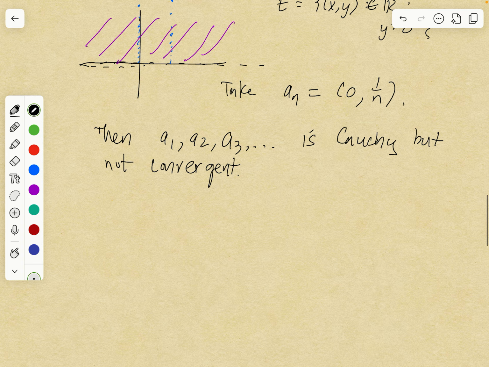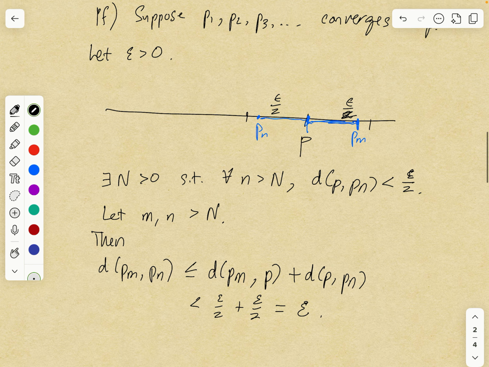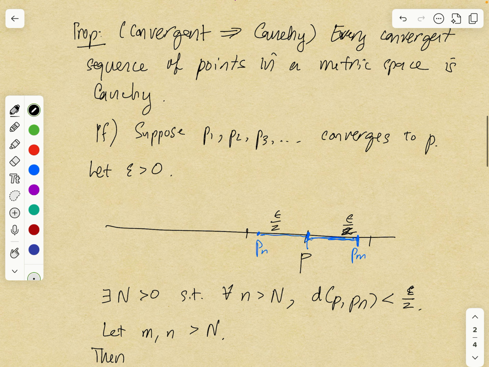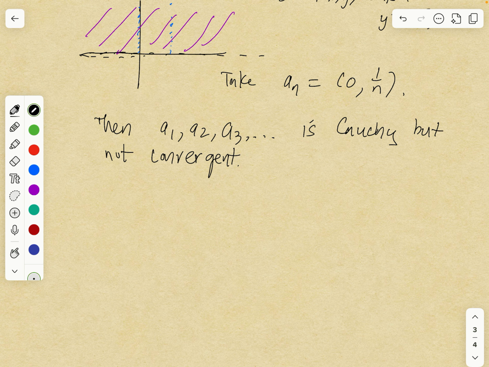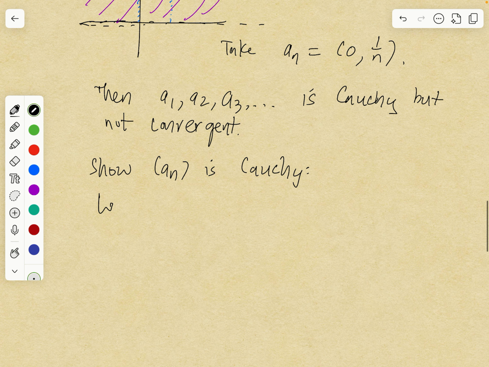Okay. How do we know that this is Cauchy? Well, to prove that it's Cauchy, one thing you can do is just apply the argument in the proof that convergence implies Cauchy, using the point P as the limit. So in this case, the limit is 0, 0. So you could say, to show that the sequence a sub n is Cauchy, let epsilon be greater than 0.